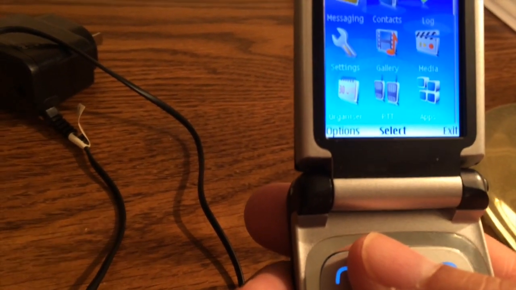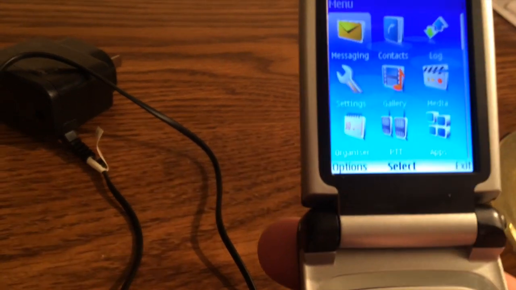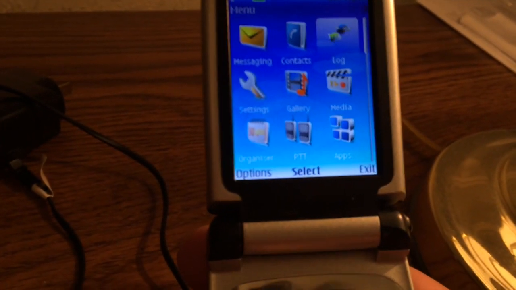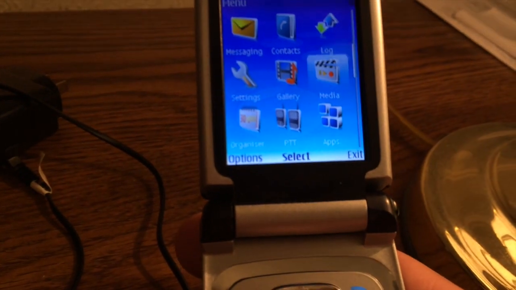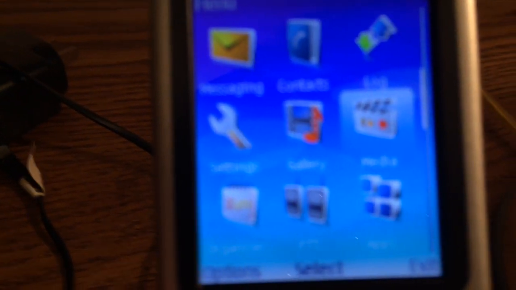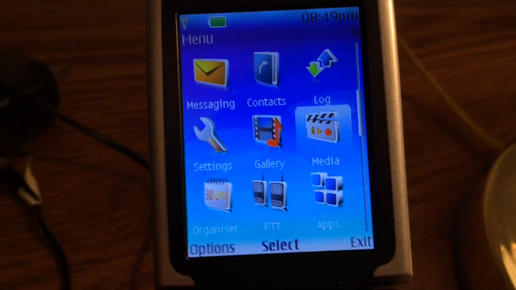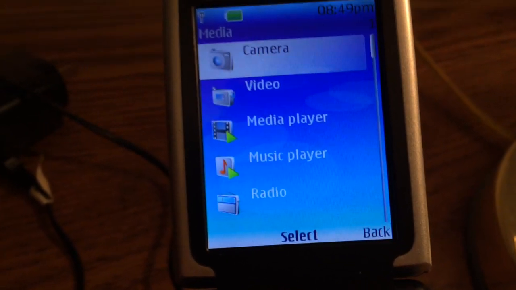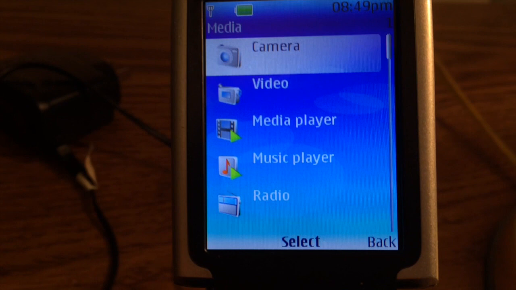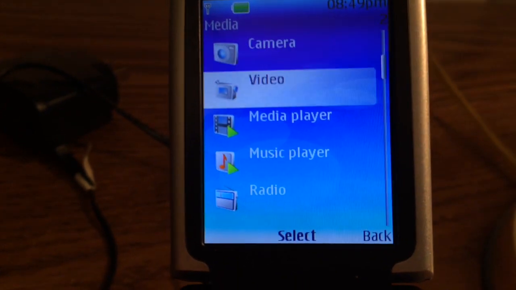So let's start with, I'm not going to go into messages or contacts or logs because that's pretty standard. So let's try media. It has a camera. It takes still pictures.